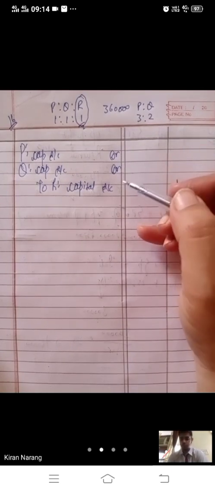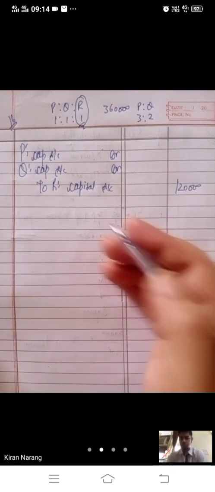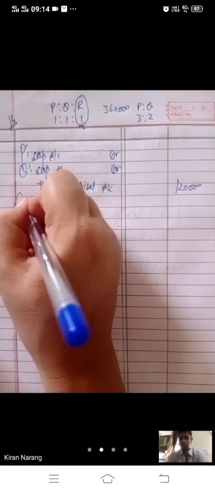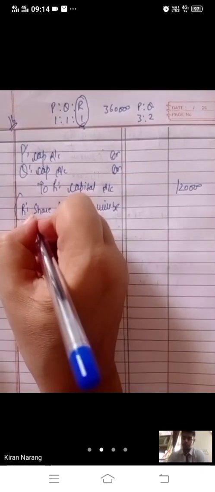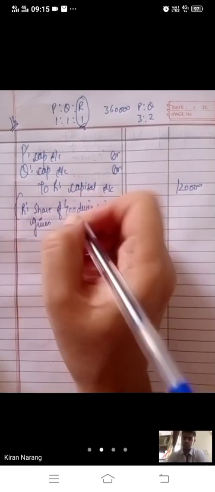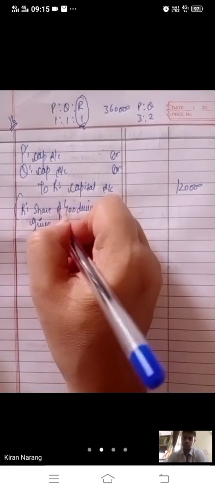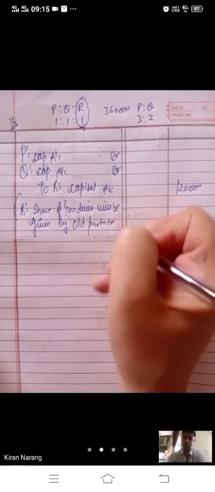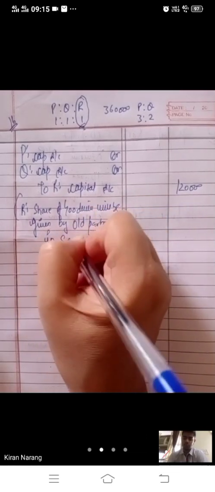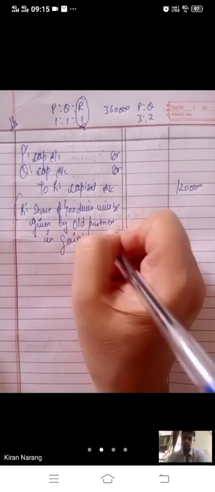And it will be given in the gaining ratio. R's share of goodwill will be given by old partners in gaining ratio.